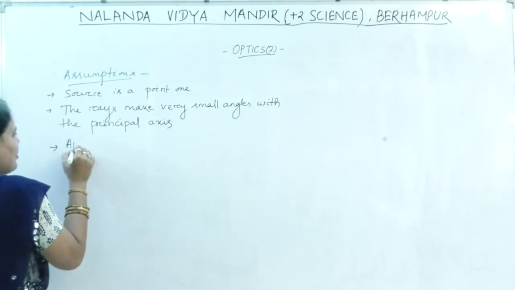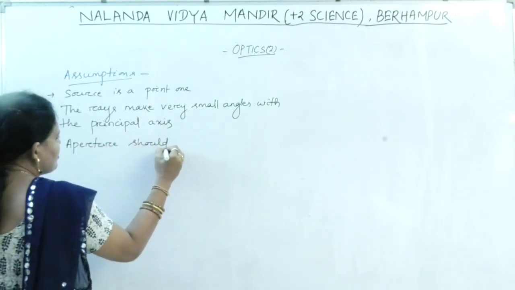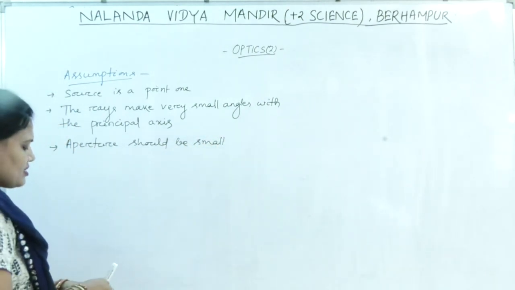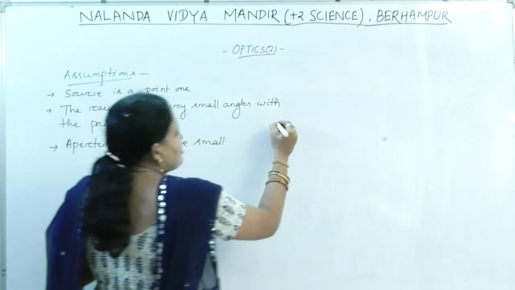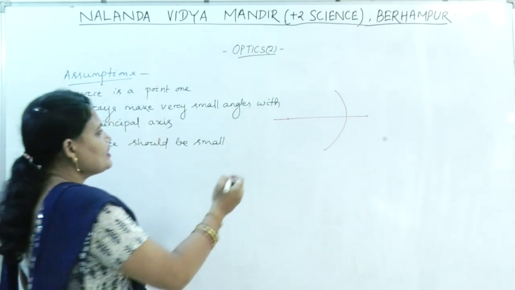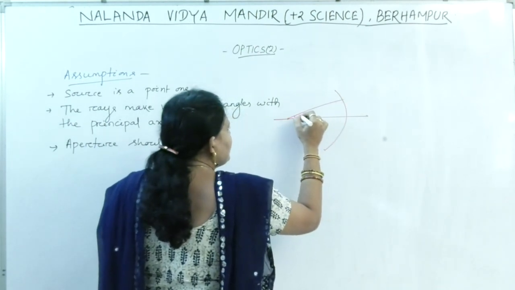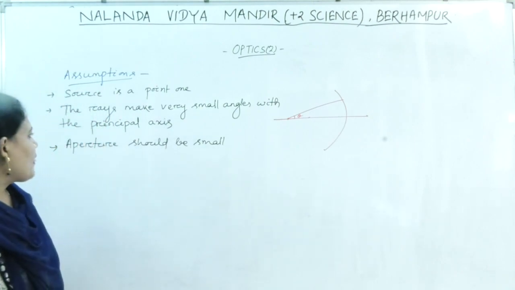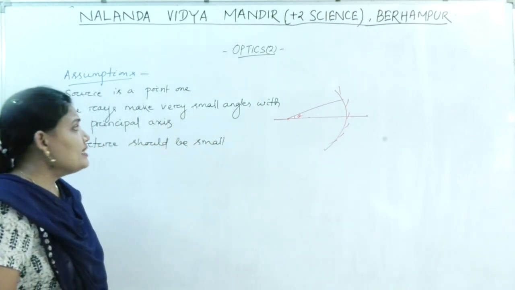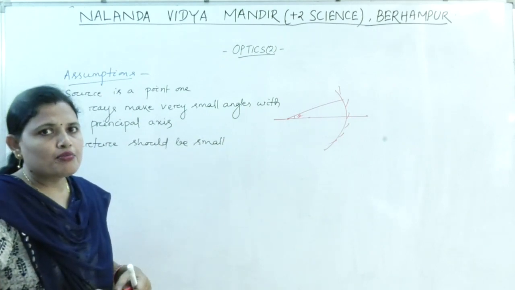Next, the aperture should be small. Okay. So what is considered? The source is a point one. This is the principal axis. So source is always considered as a point one. The rays make very small angles. If these are the rays, then this angle is very small. The aperture should be small. These are the assumptions. Based upon these assumptions, we will derive the formulas.